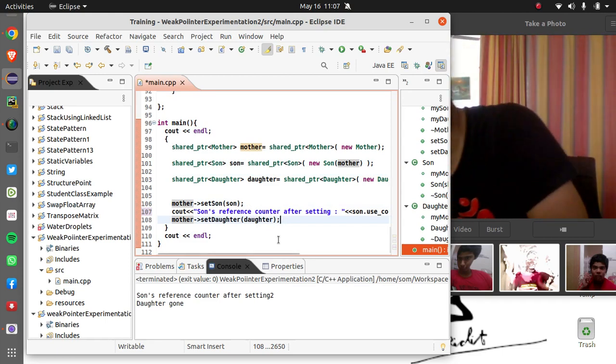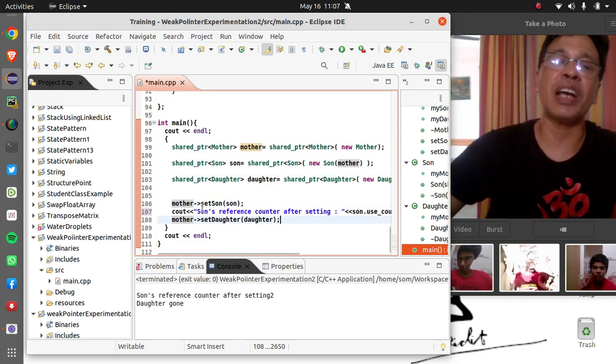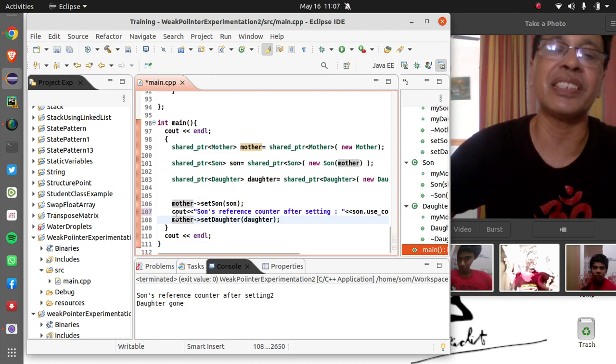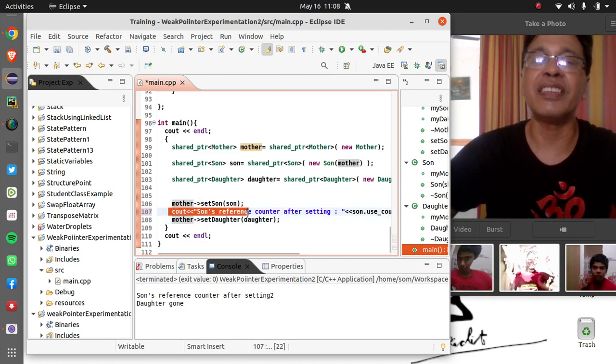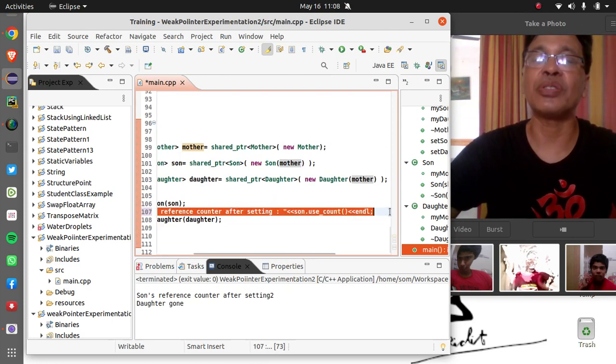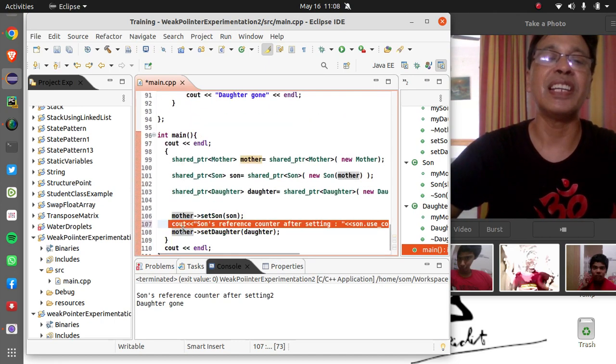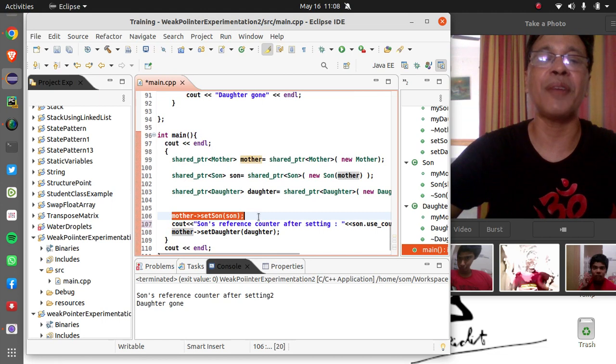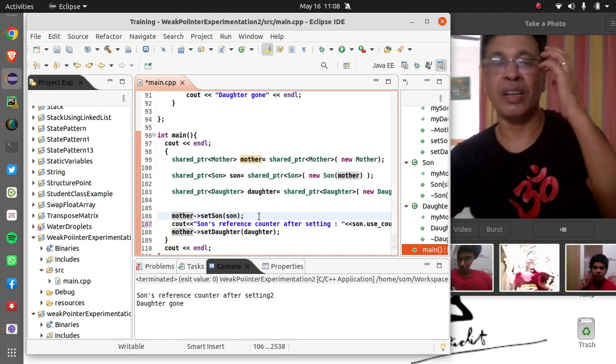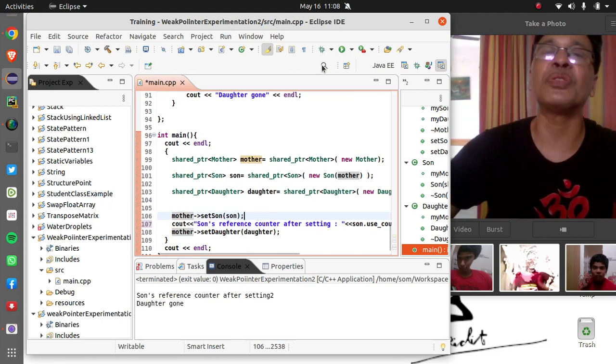As I told you, as we have kept the son's reference as a shared pointer, the son's reference counter will be incremented by 1 here. Let us run this application to understand.